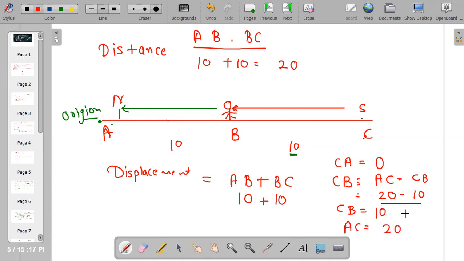So now I have three values. First of all 0: if it goes A to C and returns C to A, then it will be 0. From C to B, it will be 10. And again A to C, it will be 20. So I'm using every sign here: plus sign, minus sign, and the sign of 0. It depends on my question, whether the question allows return or does not allow return.